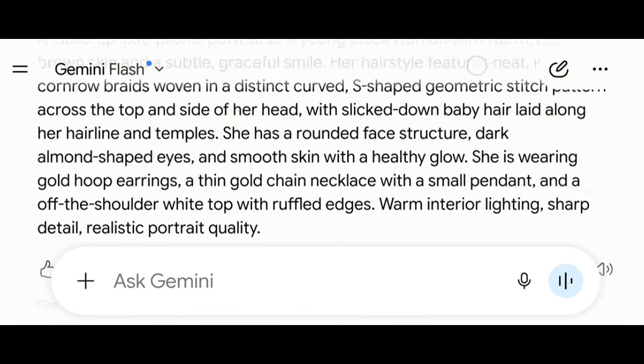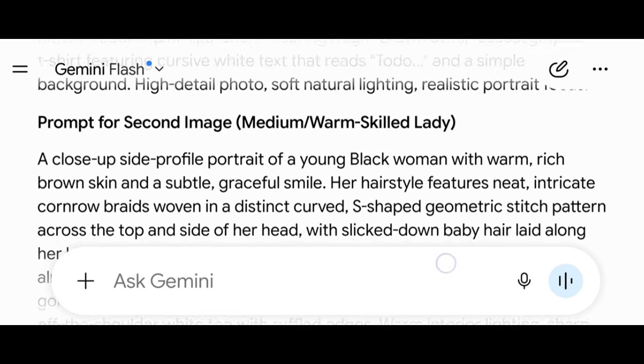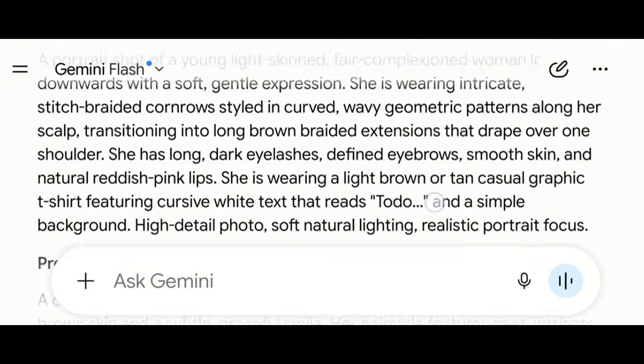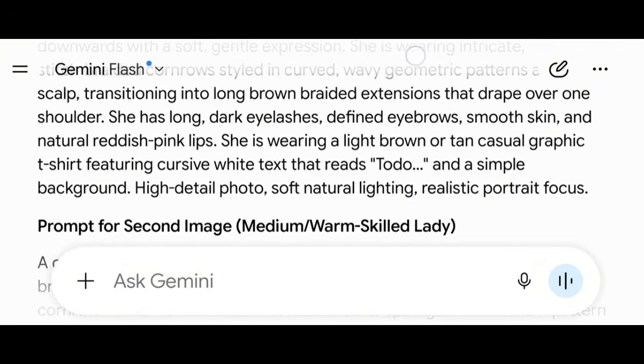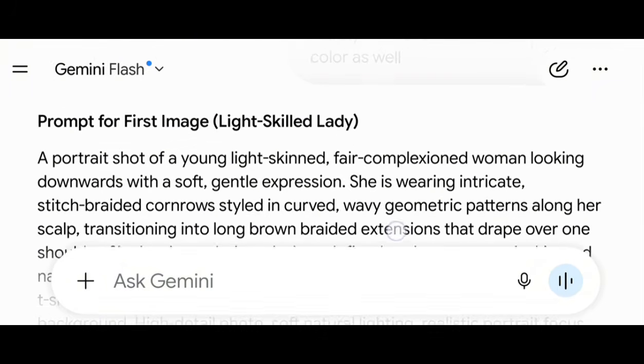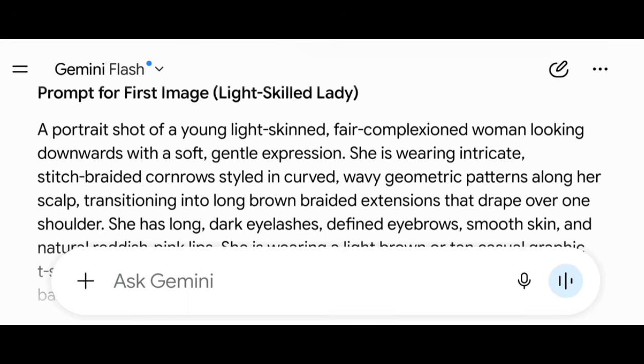So this is the first prompt. As you can see, first image, second image. Okay. So I can either write this prompt to ChatGPT, or I can generate the picture and send it to ChatGPT, saying this is the ladies I want to use. So let me write the prompt and send it to ChatGPT.